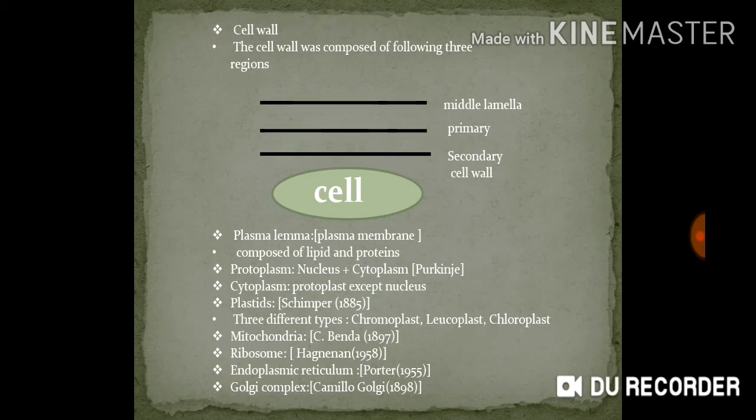Let's see the first region of the cell wall, that is middle lamella. The middle lamella is the cementing layer between two adjacent cells. It is made up of calcium and magnesium pectate. Then primary cell wall. Primary cell wall is composed of hemicellulose, cellulose, protein and lipid pectins. It is the principal layer of the meristematic cell, chlorophyllous cell and true parenchyma. Secondary cell wall. It is the innermost cell layer, and it is composed of cellulose, lignin and suberin.